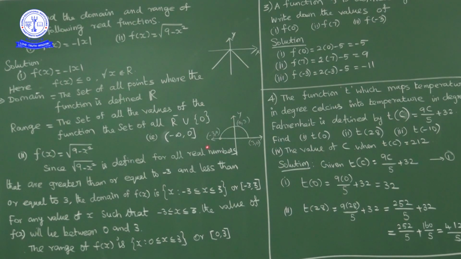So minimum value what you are getting? 0. Maximum value what you are getting? 3. By giving different values between minus 3 to plus 3, f of x is equal to square root of 9 minus x square, giving values between 0 to 3. So minimum value is 0 and maximum value is 3. That is the range of the function. Next question.